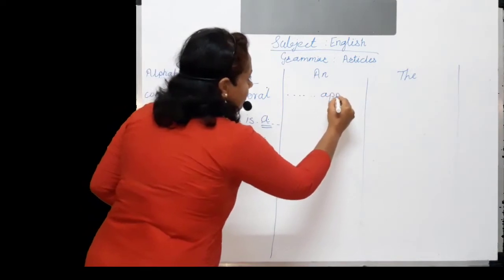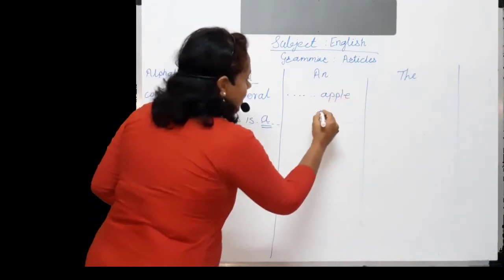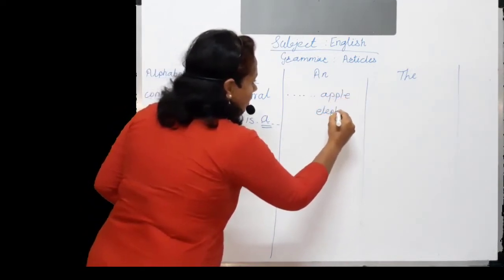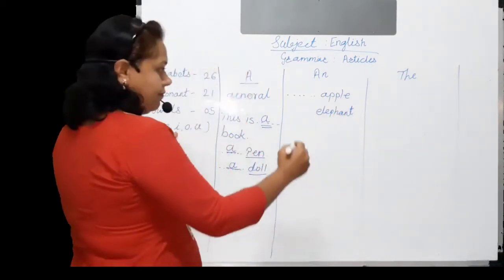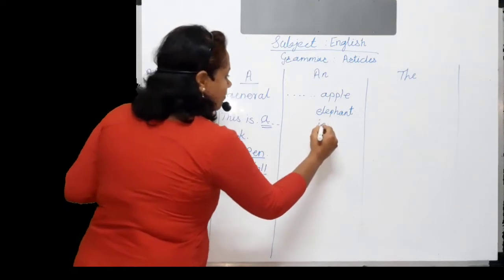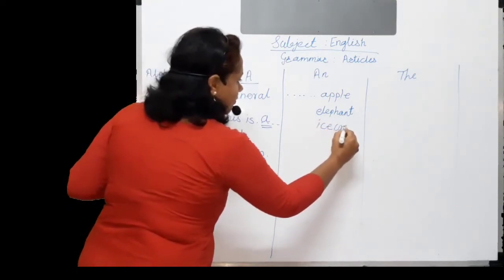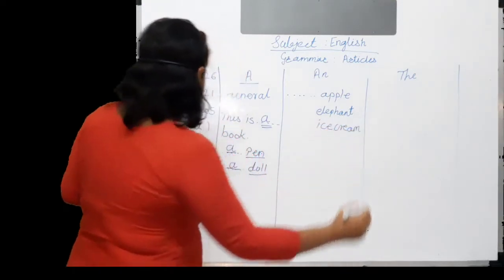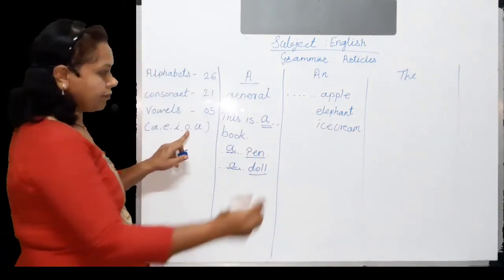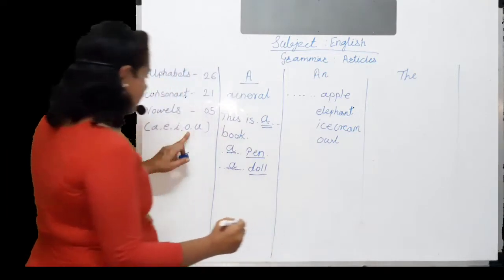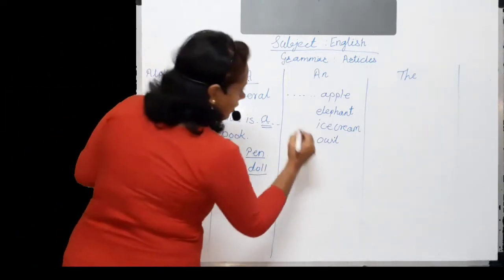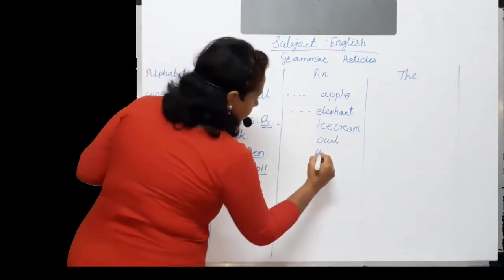apple, second, elephant, next, ice cream, next one, owl, and next, umbrella.